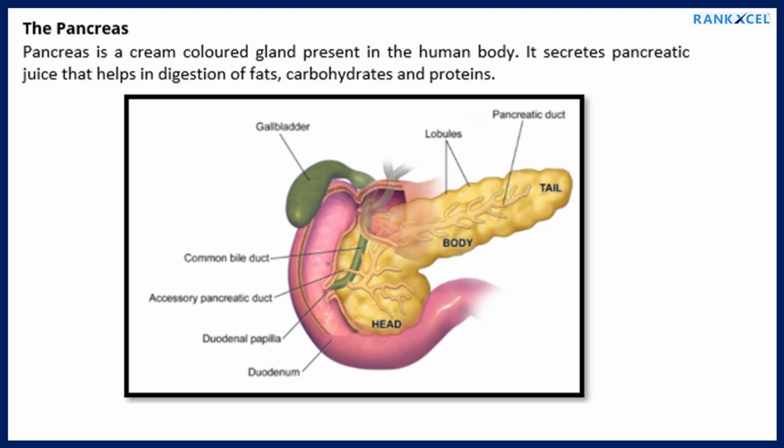The pancreas. Pancreas is a cream-colored gland present in the human body. It secretes pancreatic juice that helps in digestion of fats, carbohydrates and proteins.